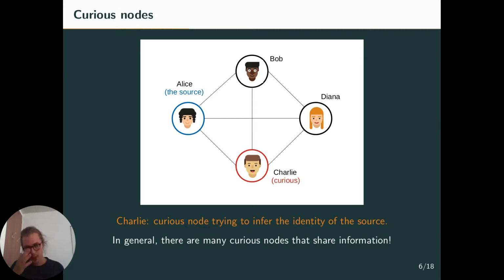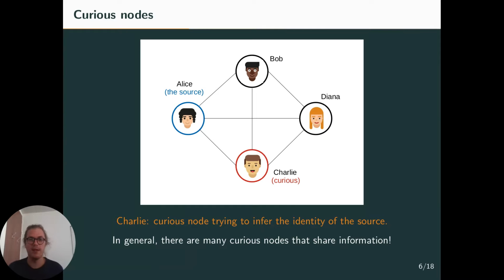So now the question we ask is how private this procedure, this gossip algorithm, is. And in order to know the privacy guarantee, well, we need someone to learn something. So in our case, we will assume that we have a subset of curious nodes.